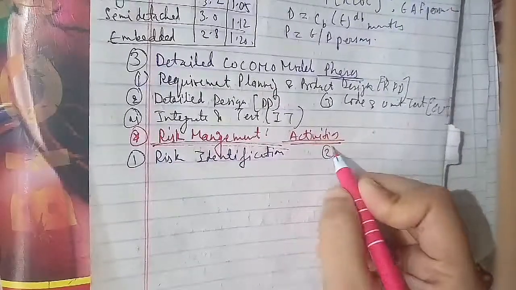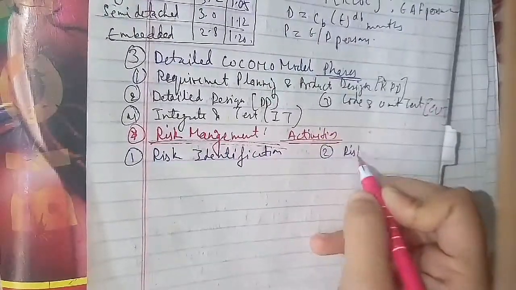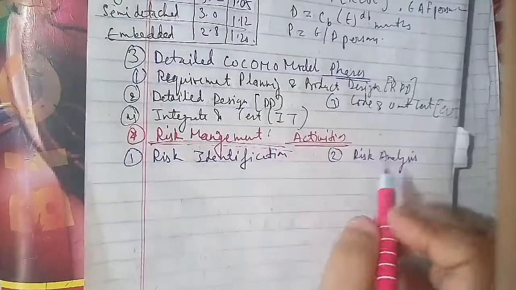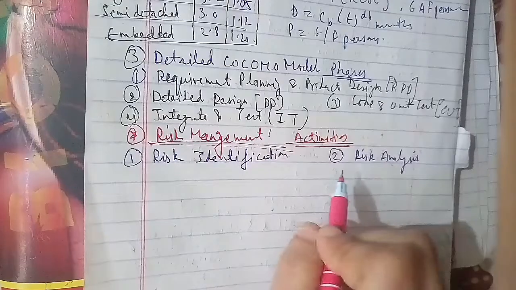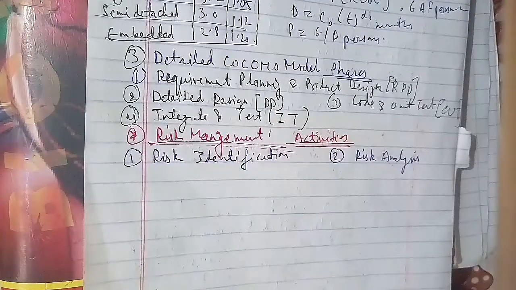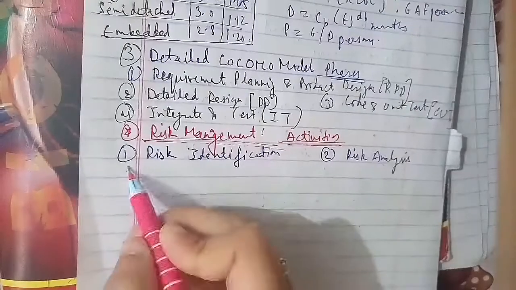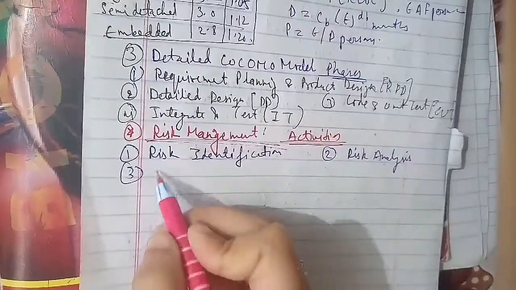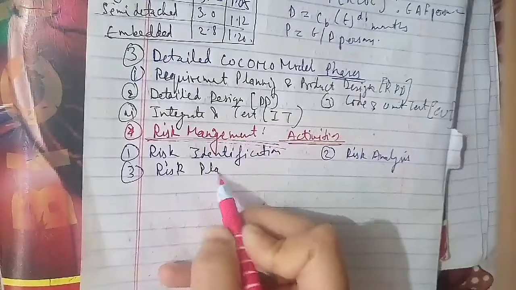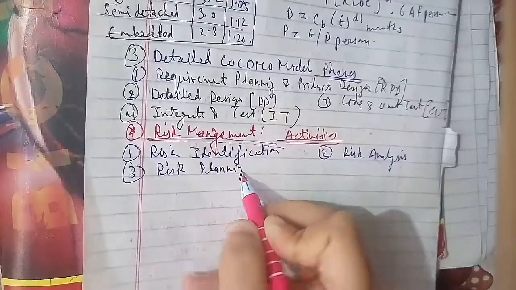The third is risk planning. In risk planning, the risk avoidance or minimization plan is prepared. The fourth is risk monitoring. In risk monitoring, the identified risks are mitigated.